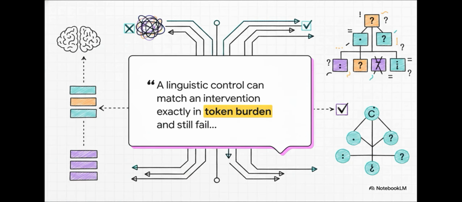The researchers concluded with this incredibly powerful insight. A linguistic control can match an intervention exactly in token burden and still fail to match the disturbance introduced by that intervention. In other words, deleting a non-reflexive phrase requires entirely different punctuation and grammatical repairs than deleting a reflexive phrase. The whole surrounding structure reacts completely differently.